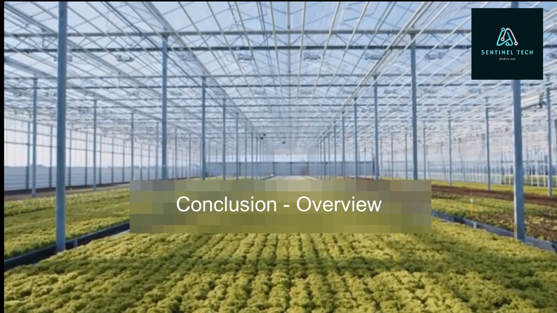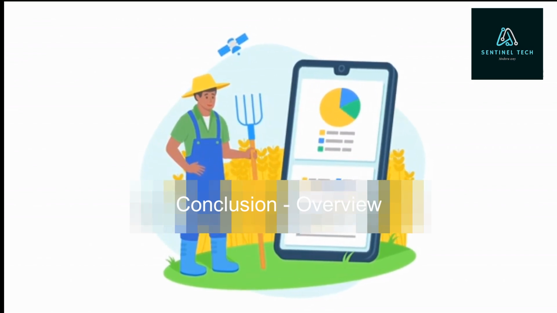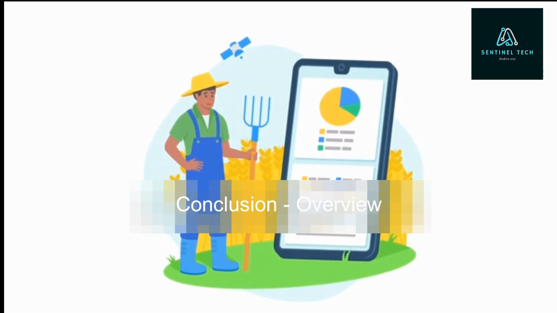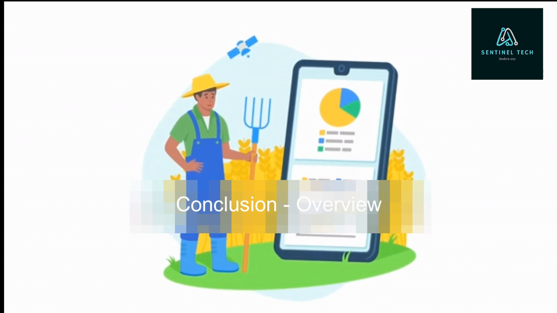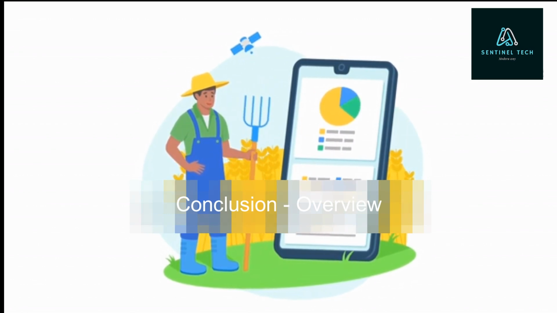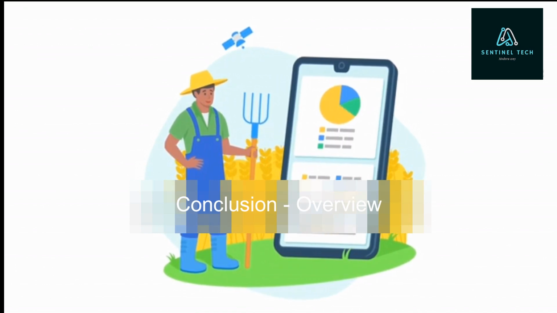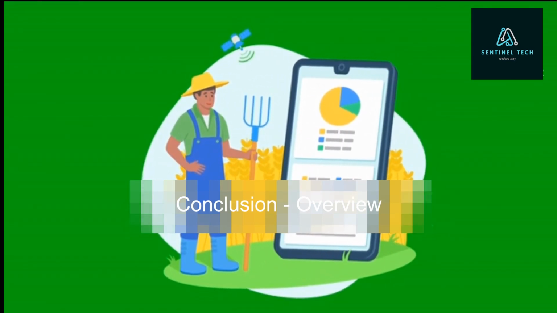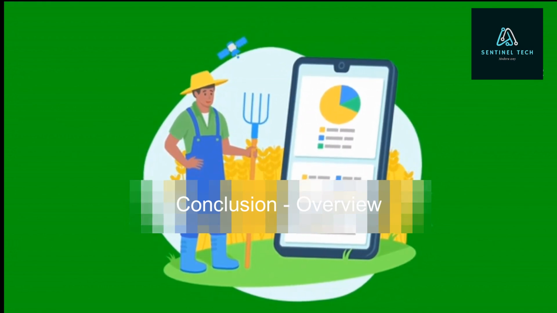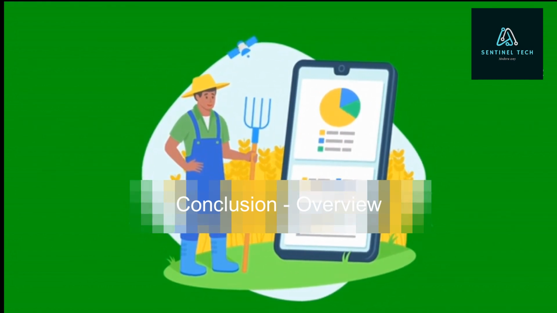In conclusion, data analytics is a powerful tool that can help farmers to make more informed decisions and improve their crop yields. By using data to optimize crop management practices, predict environmental factors, and improve food safety and traceability, farmers can produce more food with fewer resources, reducing their environmental impact and increasing their profitability, which means you are in profit, you are in a win-win situation. So using data analytics in agriculture activities, farmers are winners.